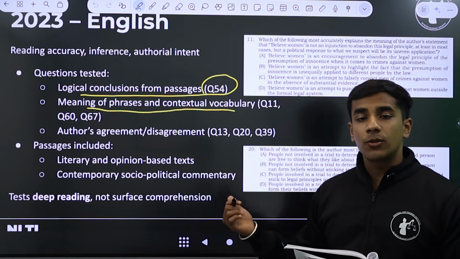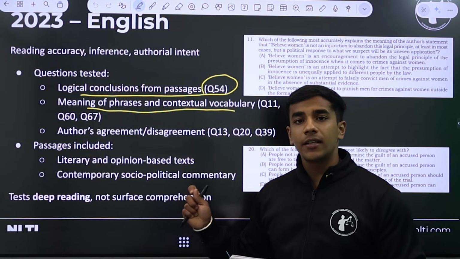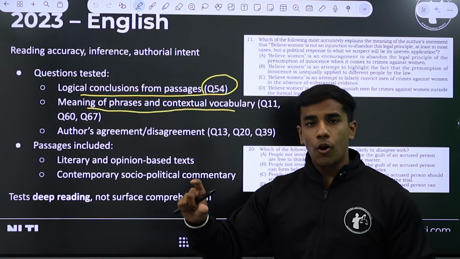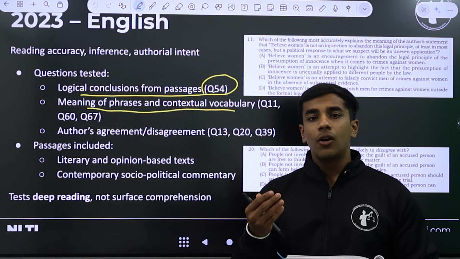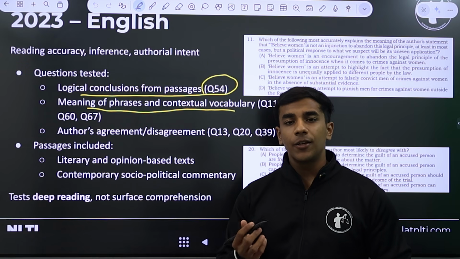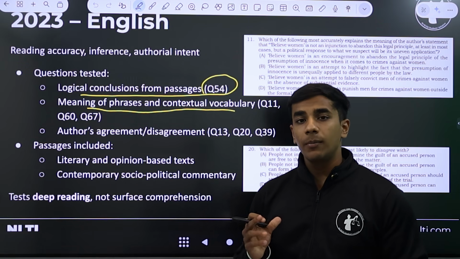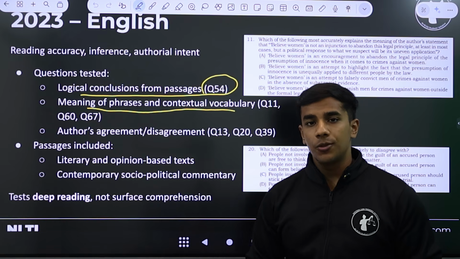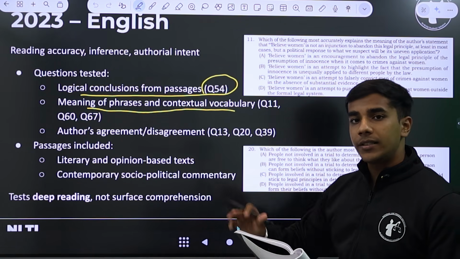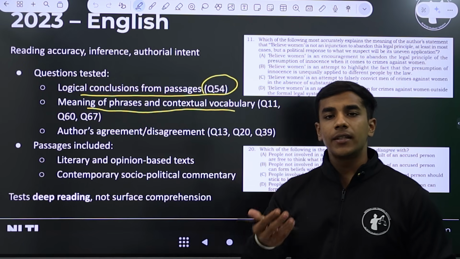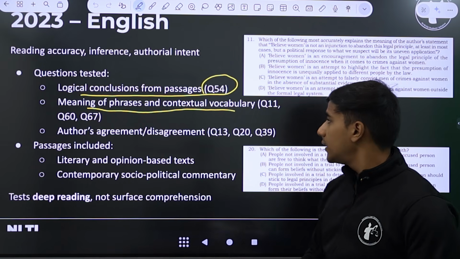So this is not an isolated vocabulary question. This is a very contextual question. The author used a particular phrase, a particular sentence, and now the question is asking you to discern or decode the particular meaning of the sentence or the words used by the author. So these are the types of questions that are asked in the paper, contextual vocabulary, and for you to understand and decode the meanings of certain phrases.